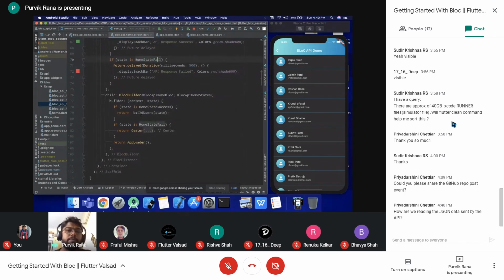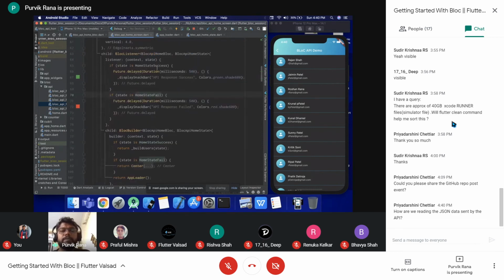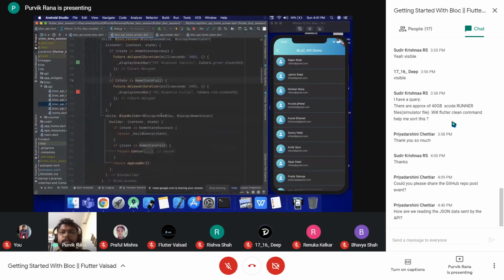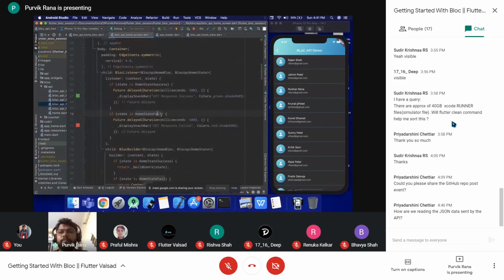The block builder will return the different UI to the screen based on the different states, while the listener will act upon the different functionalities, like if you want to navigate to the other portion, or if you want to display the dialog. At that time the listener will get activated. So this is how we can implement the block for the API